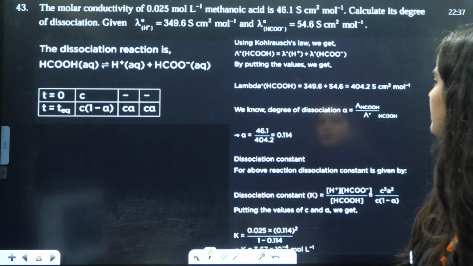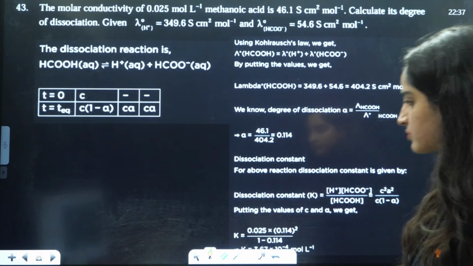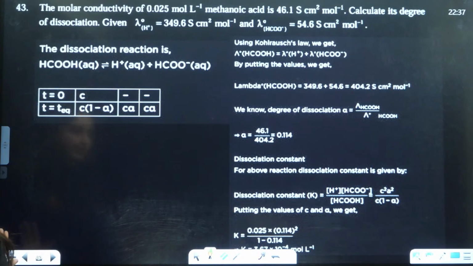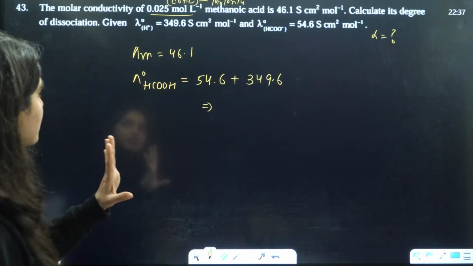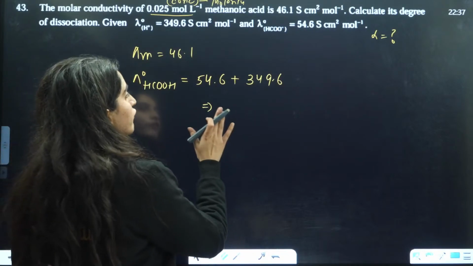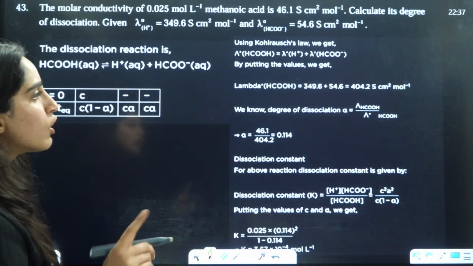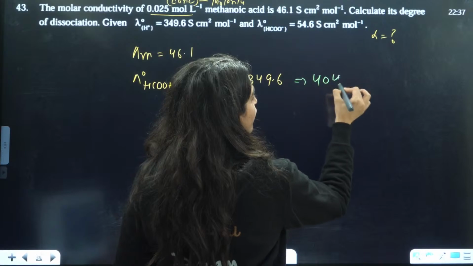And from this they are asking the degree of dissociation. You don't need to do this other thing here, that is not even needed, because they are asking you the degree of dissociation. They are not asking you the value of Ka. So you will just calculate this and it will come out to be 404.2.